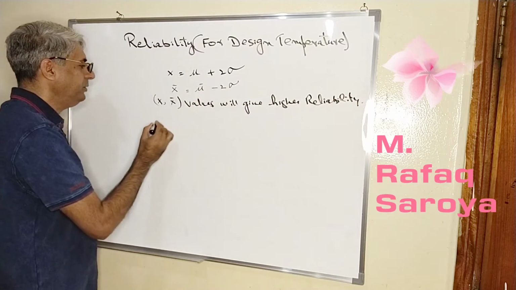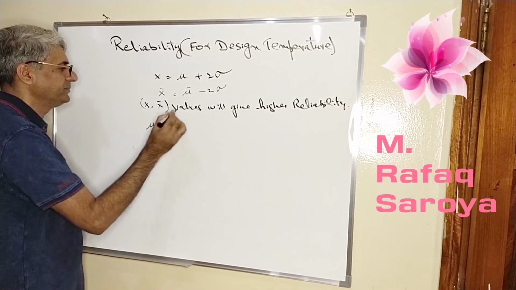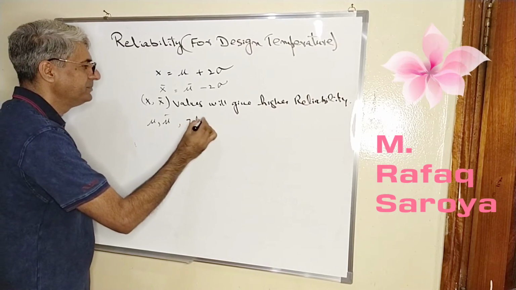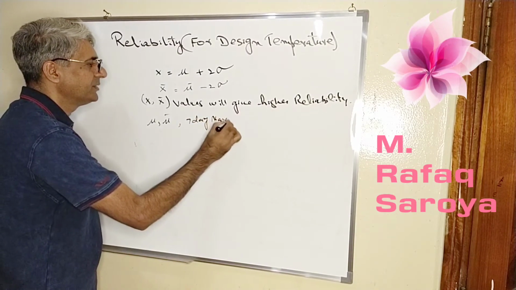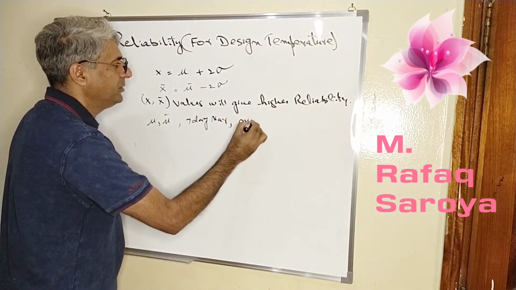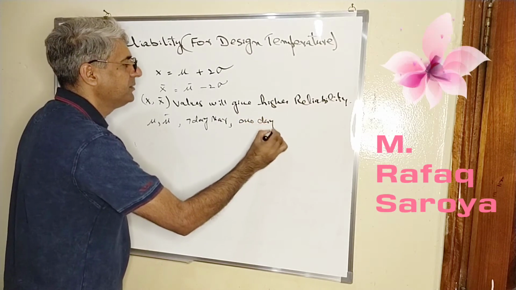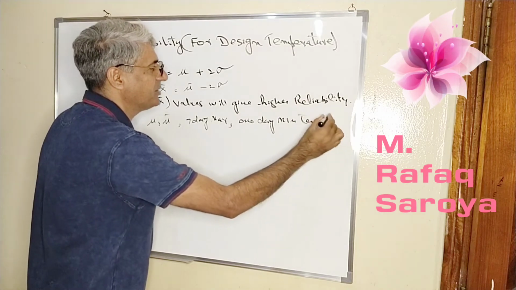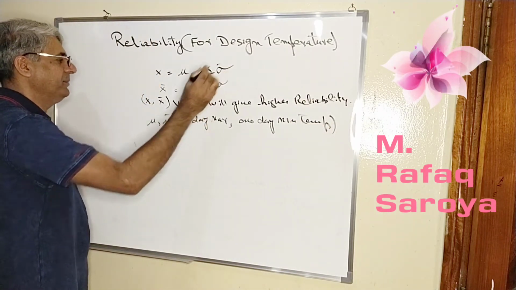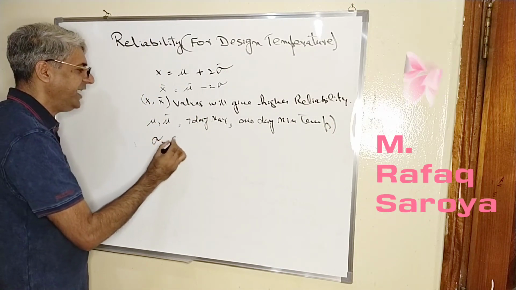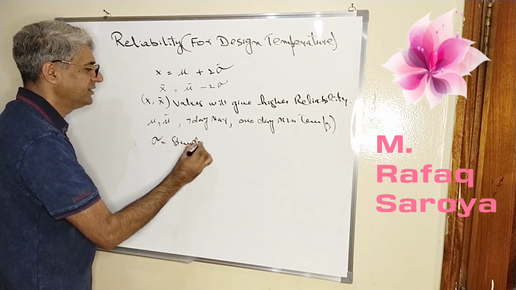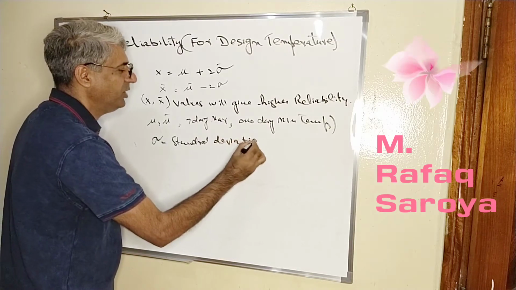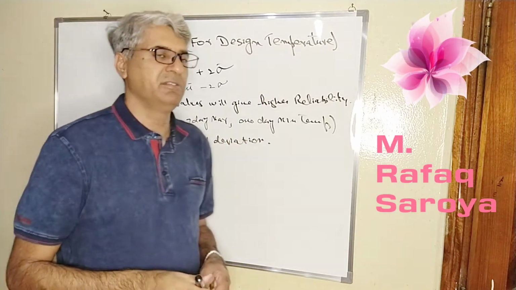Now, what are mu and mu bar? Mean 7-day maximum and 1 day minimum temperature. These are the representations. And sigma is the standard deviation. So you only have to keep these in mind.